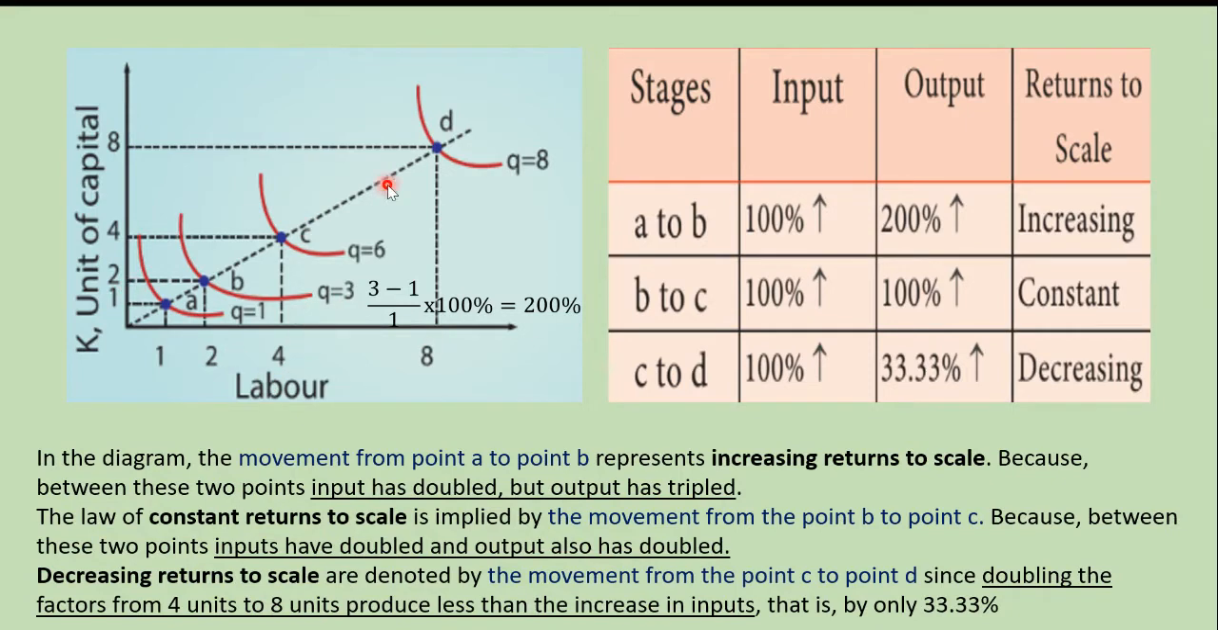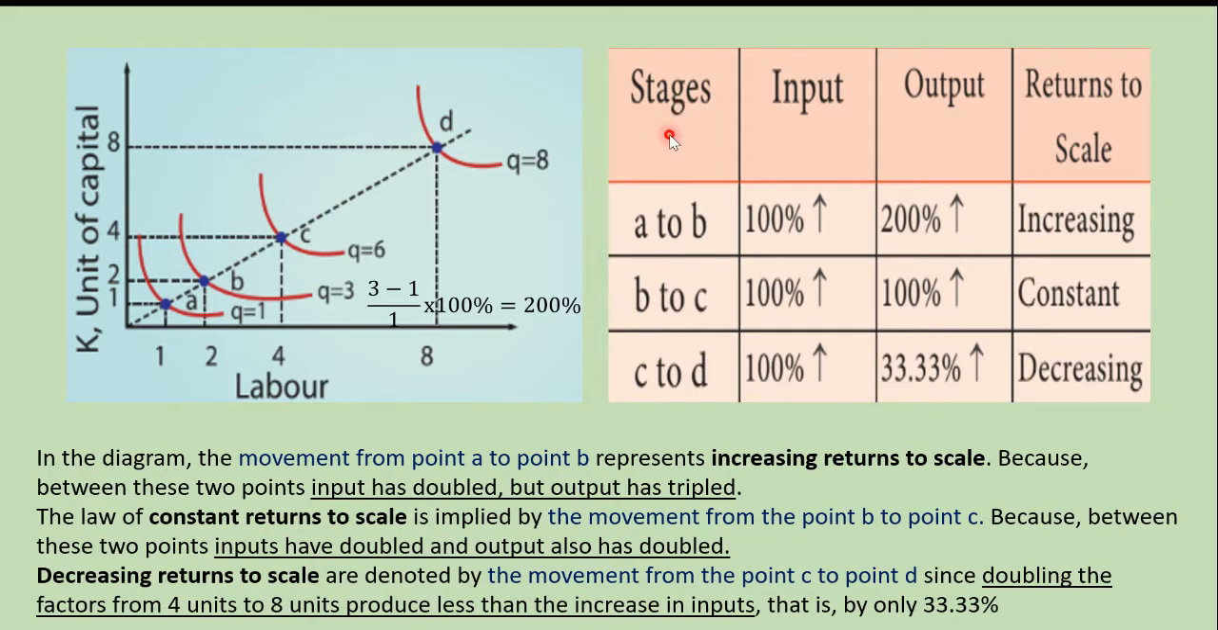So here from C to D, the input has doubled, but the output has not doubled. It is less than that. So this is called decreasing returns to scale. So how do you calculate that? Stages: A to B, B to C, C to D. So you have 3 stages.